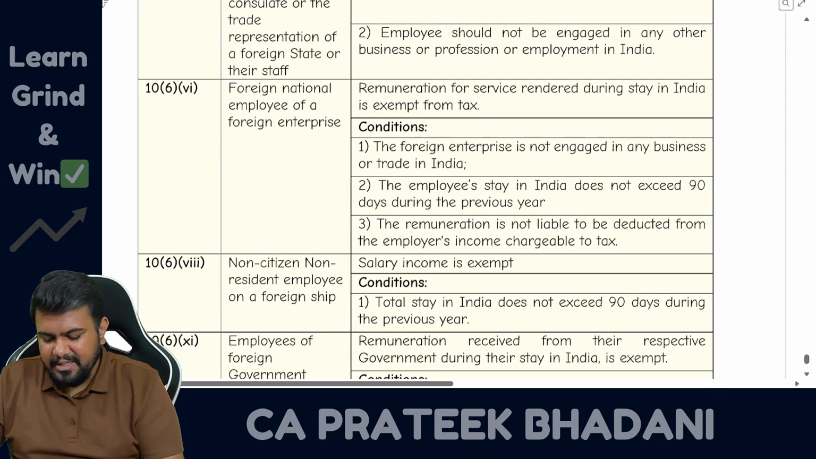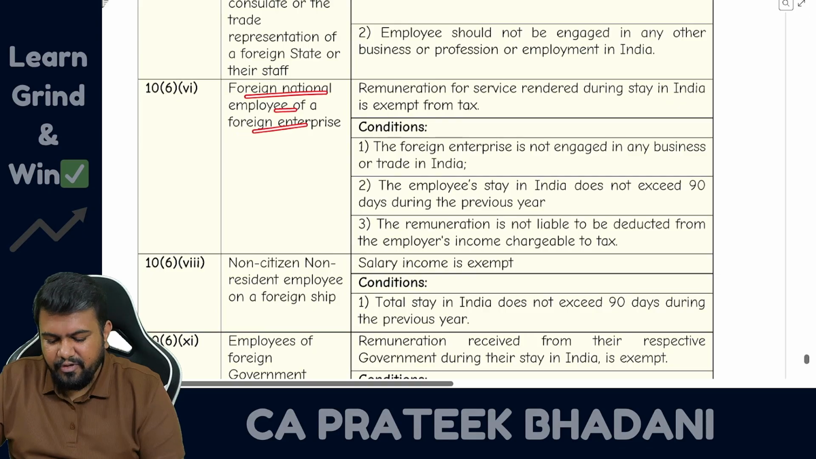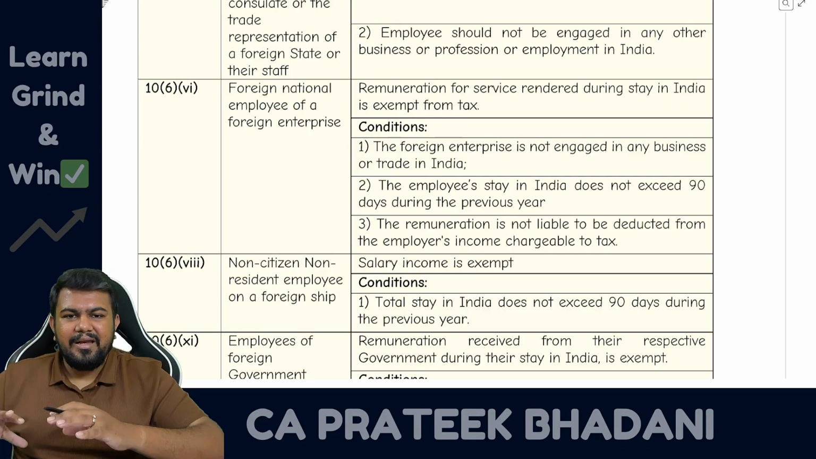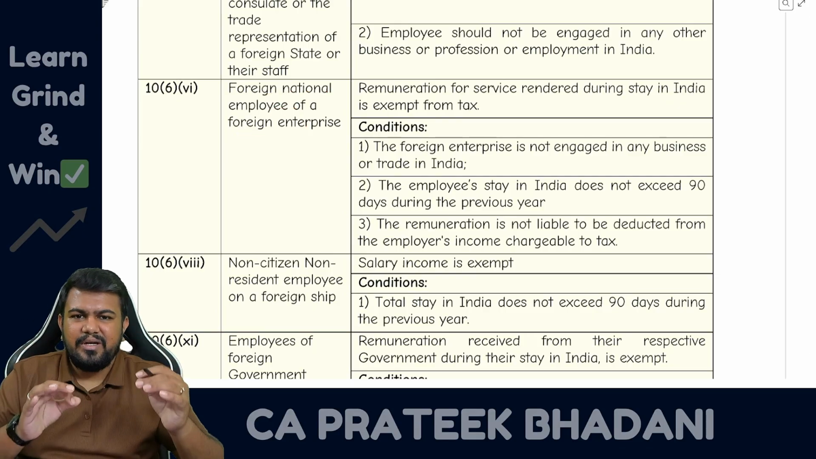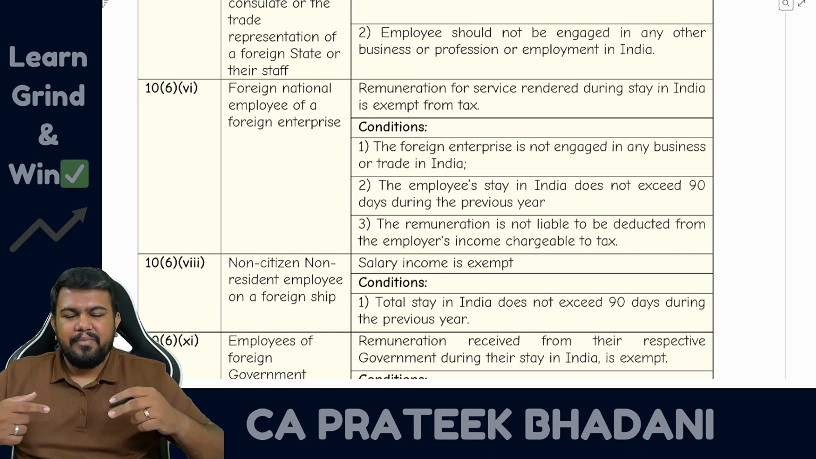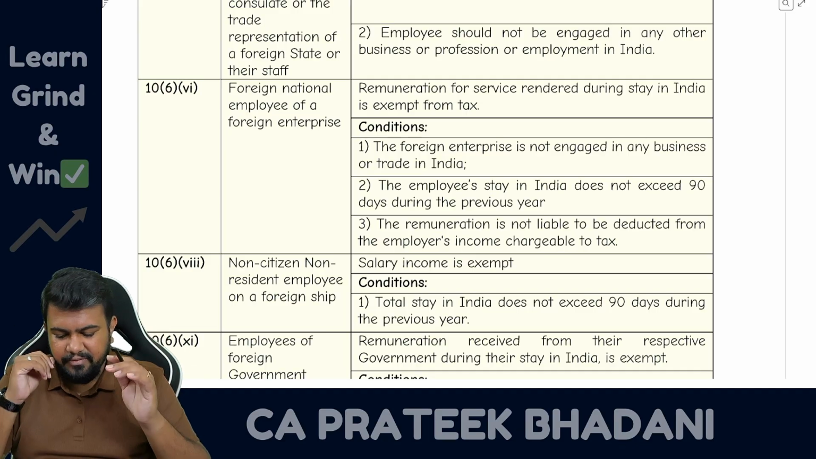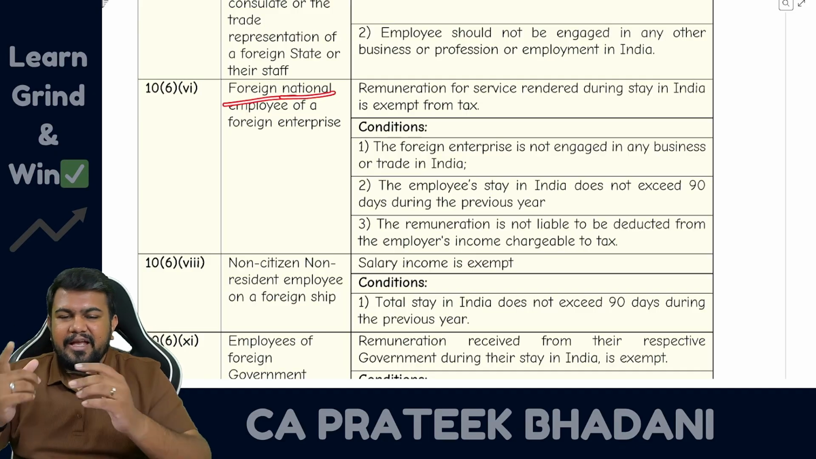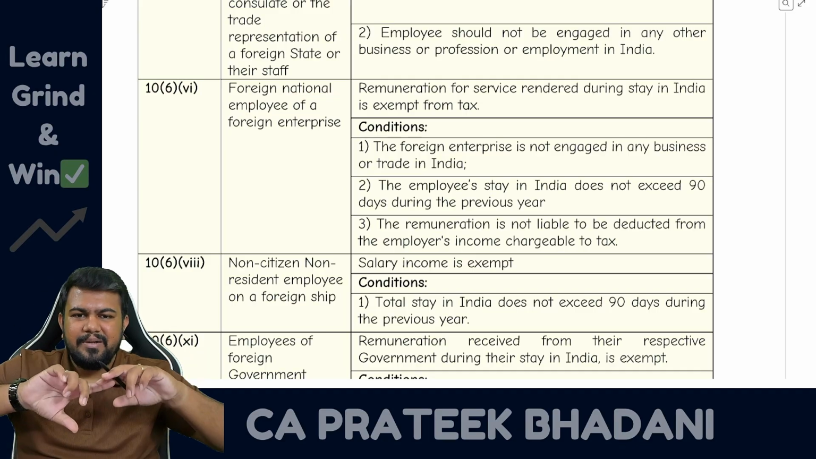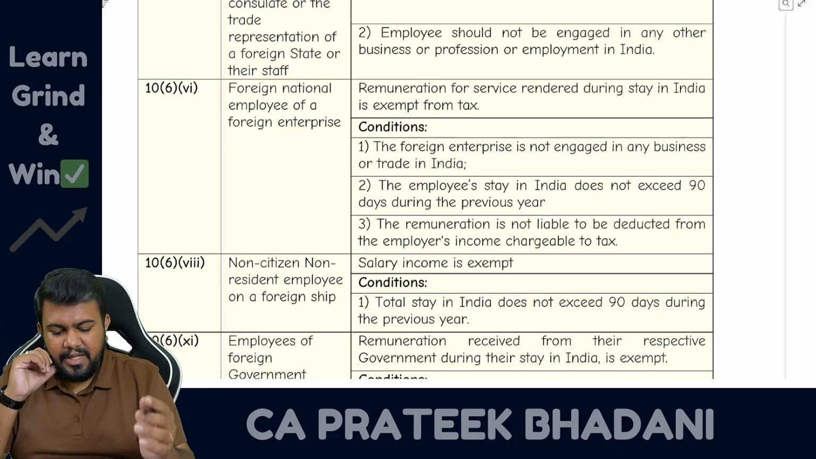Let's see next section. Section 10 clause 6 subclause 6. Foreign national employee of a foreign enterprise. So if any foreign person is coming to India and working here, then generally their salary will be taxable, because if you work in India and earn the salary, that salary is taxable. However, this foreign national person, if they are coming to India and doing some project and working over here, then their salary will be exempt, subject to condition.